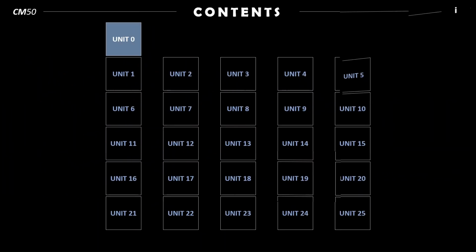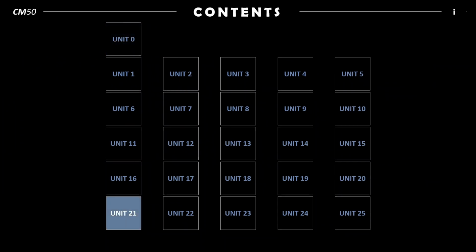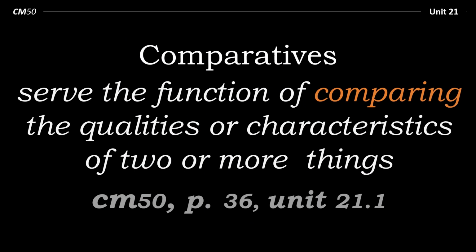In this video, we'll be expanding on Unit 21 of CM50, which covers comparatives. So what are comparatives? Well, they serve the function of comparing the qualities or characteristics of two or more things. And this is mentioned on page 36, Unit 21.1 of CM50.